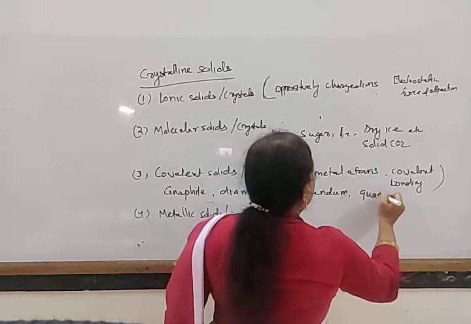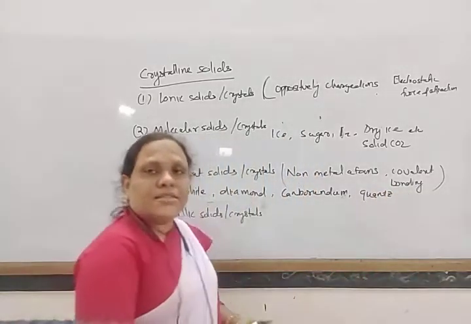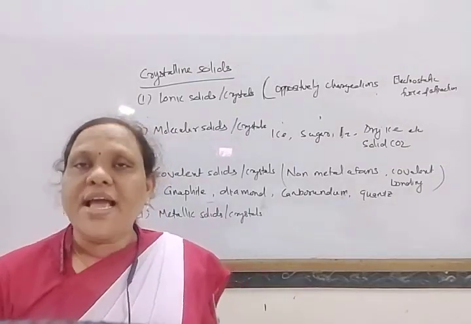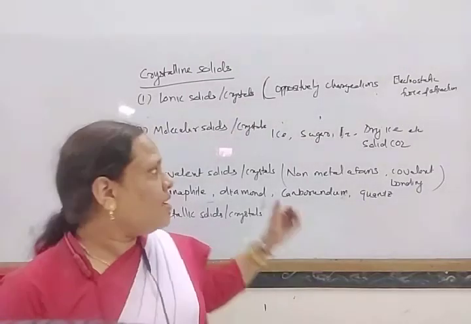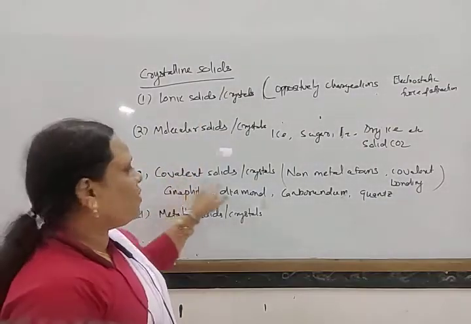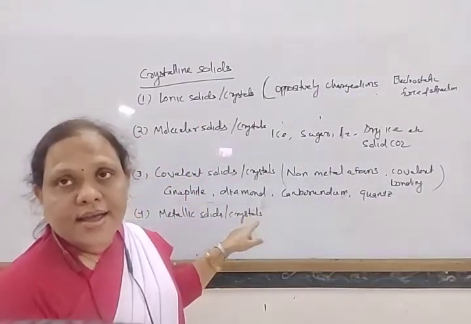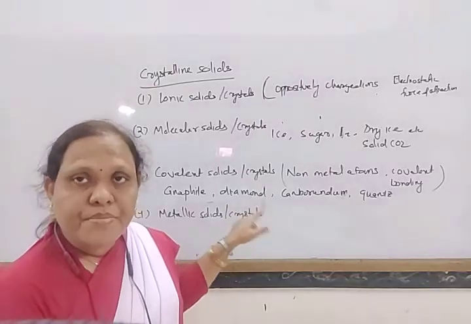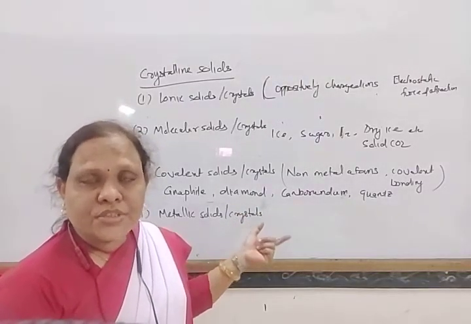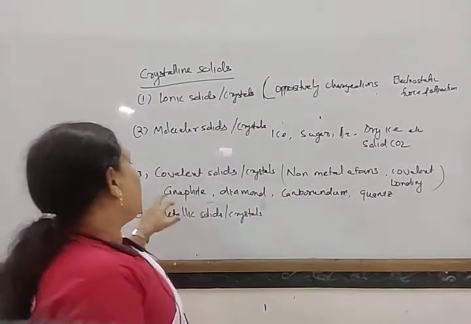These are examples of covalent solids which have network structure, and these are generally very hard, and they have very high melting and boiling points. Even in some cases they decompose before melting.